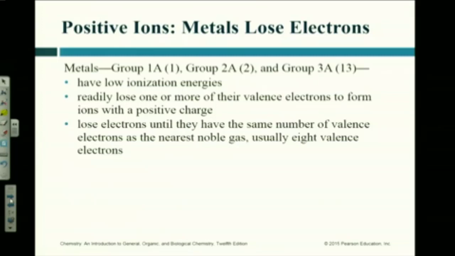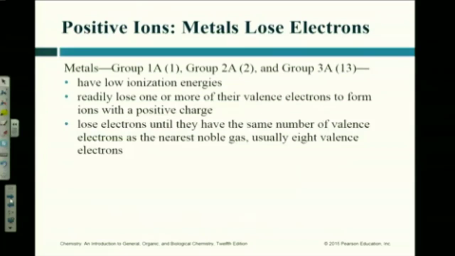Now let's look at the non-metals. We talked about chlorine earlier, right? How many electrons did chlorine want? One. So do you think that applies to anybody else on the periodic table? Everybody that's a halogen, right? Everybody in group 7A is a halogen. They will always be 1 minus. All the nonmetals in group 7A will always be 1 minus when they form an ion.